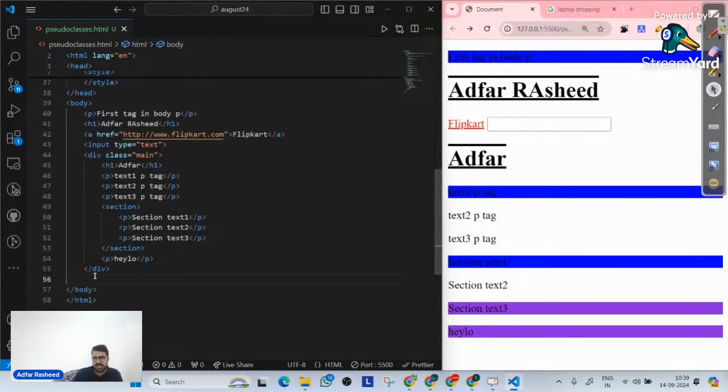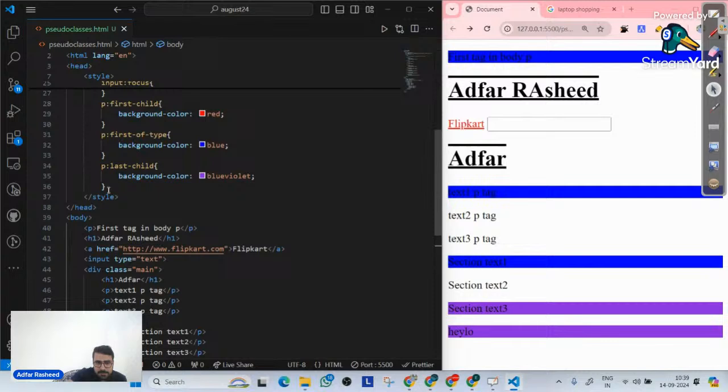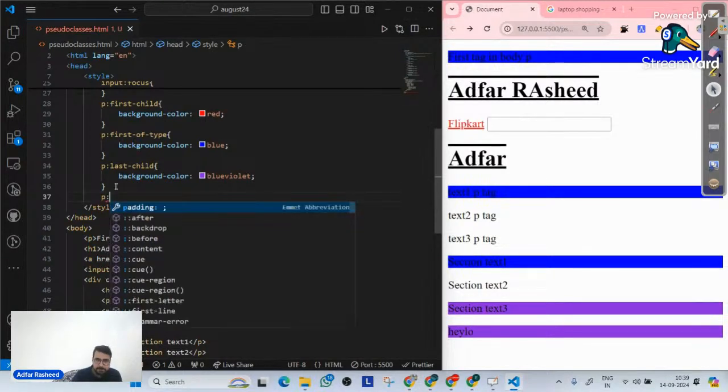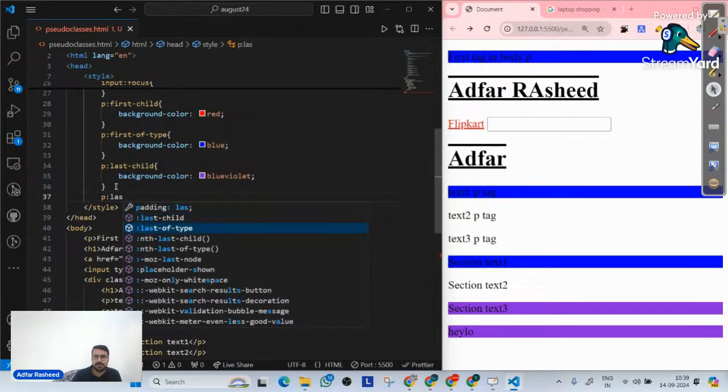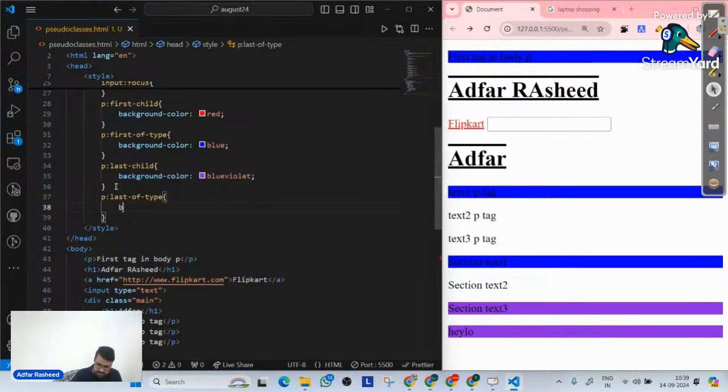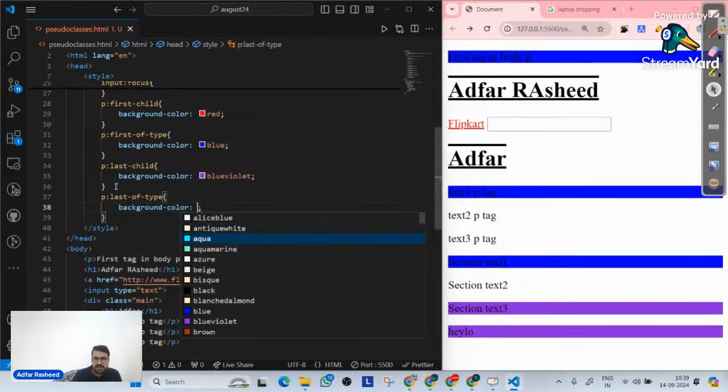We understood what first child is. We understood what first of type is. In a similar way, there will also be a last of type. So if I simply go here, let me implement p of last of type. Now, when we say p of last of type, let me implement a background color, and let's say the background color is